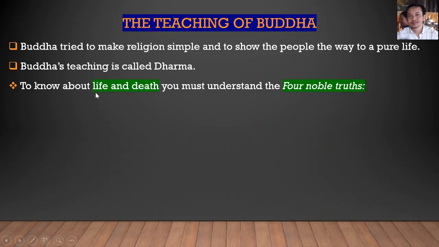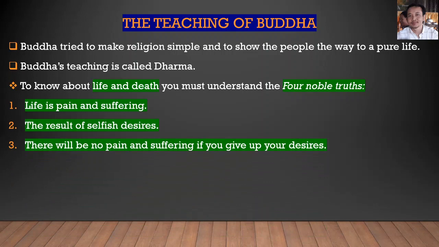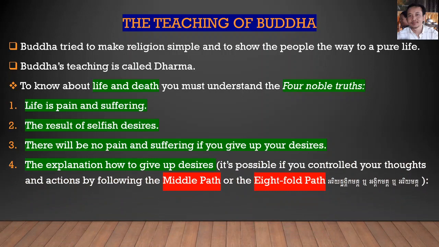In order to know about life and death, we must understand the Four Noble Truths. What are the Four Noble Truths? The first is that life is pain and suffering. The second is that suffering is the result of selfish desires. The third is that there will be no pain and suffering if you give up your desires. And the last one explains how to give up desire.